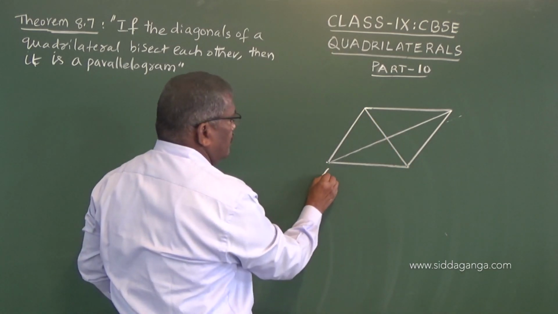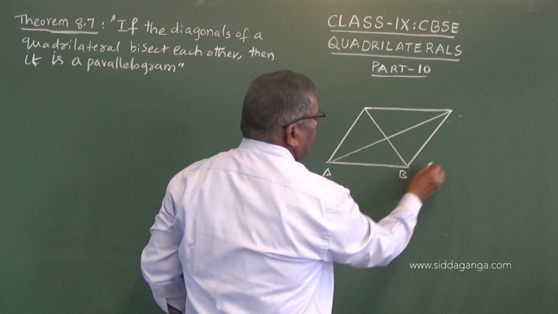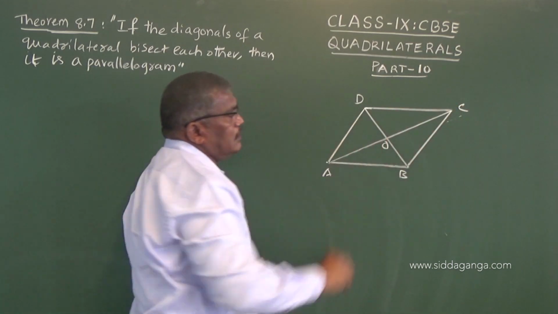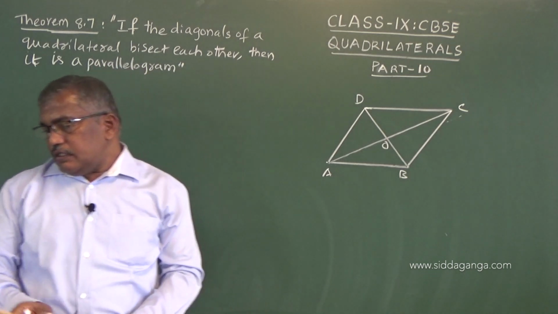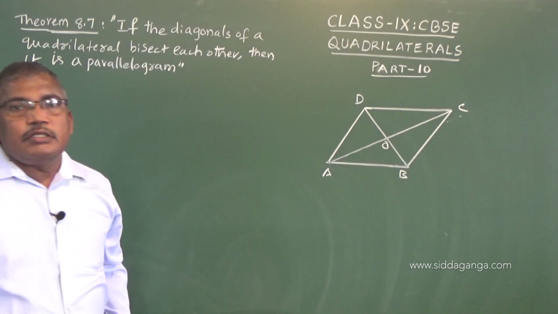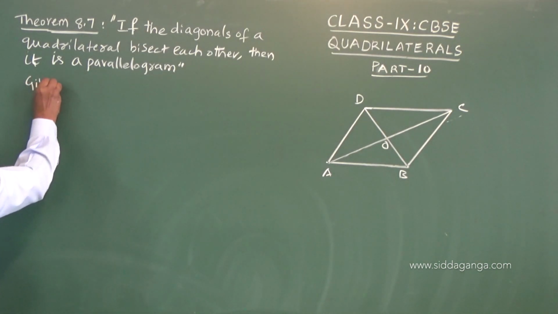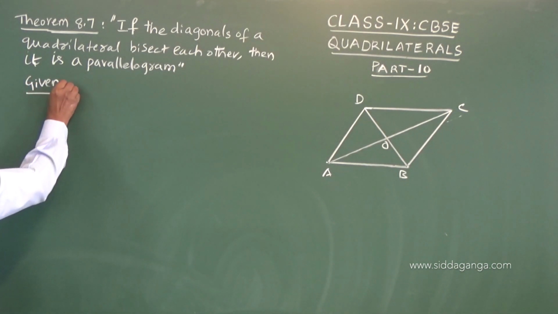So A, B, C, D, if I call this O, the point of intersection of diagonals. So now, what is given in this statement?